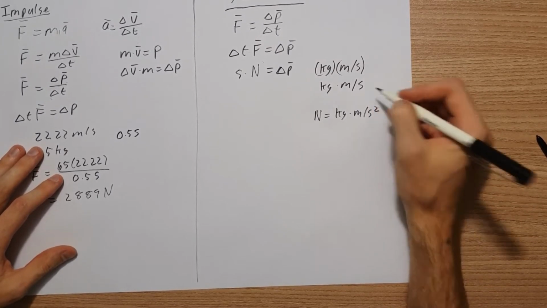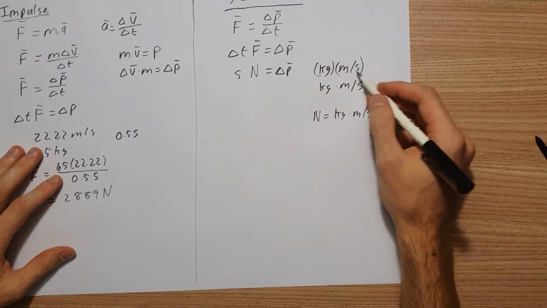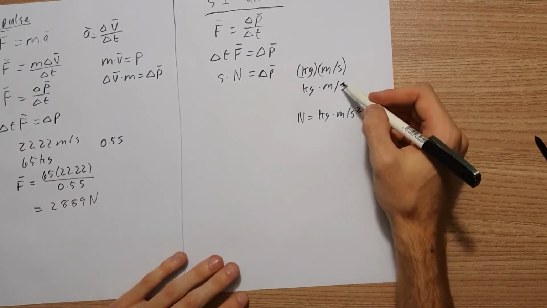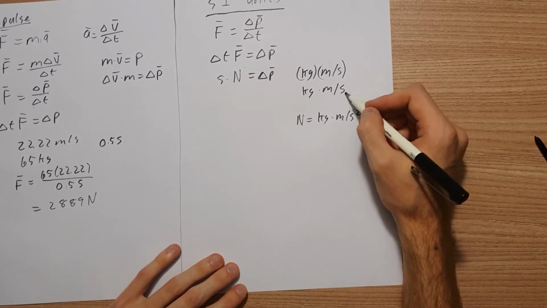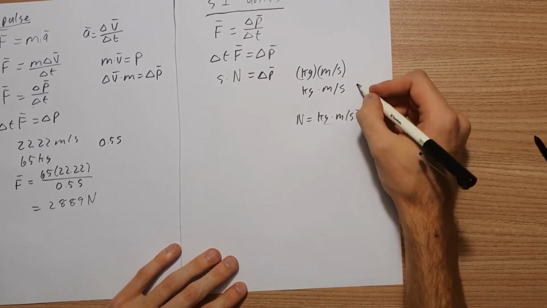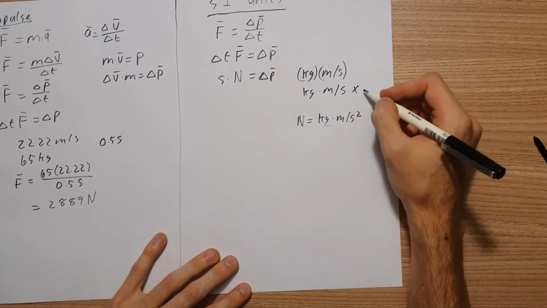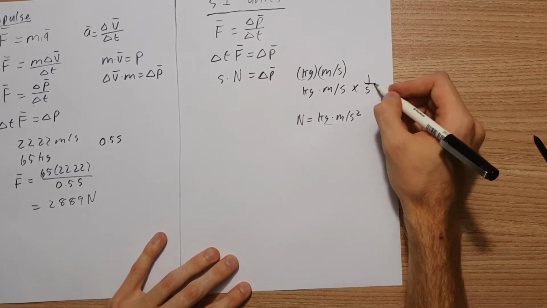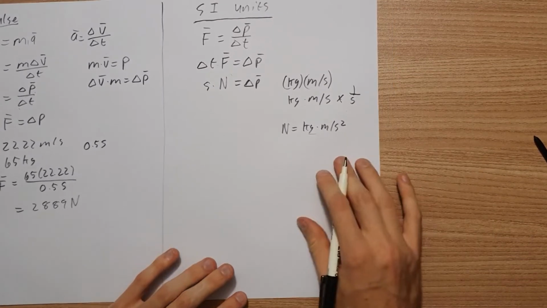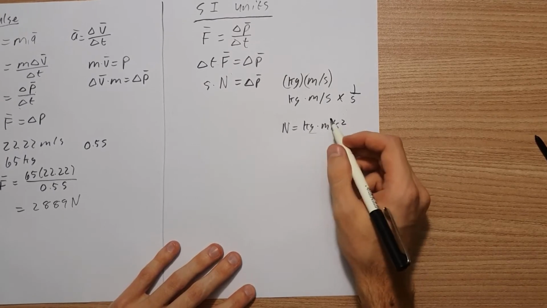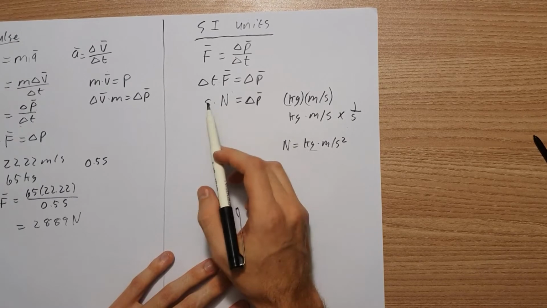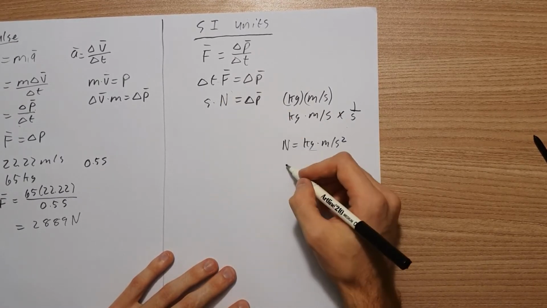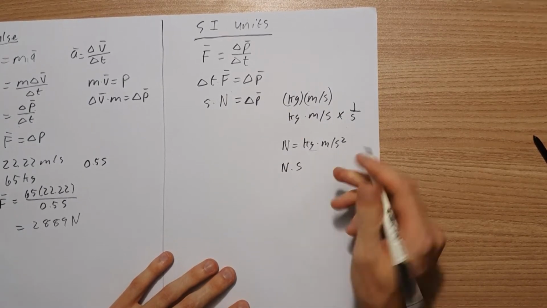Here I already have kilograms times meters per second, so in order to get to this, I have to multiply this by 1 over t, so 1 over time. Therefore we can see that the other way we can write the change in momentum, or our impulse, is newton seconds.